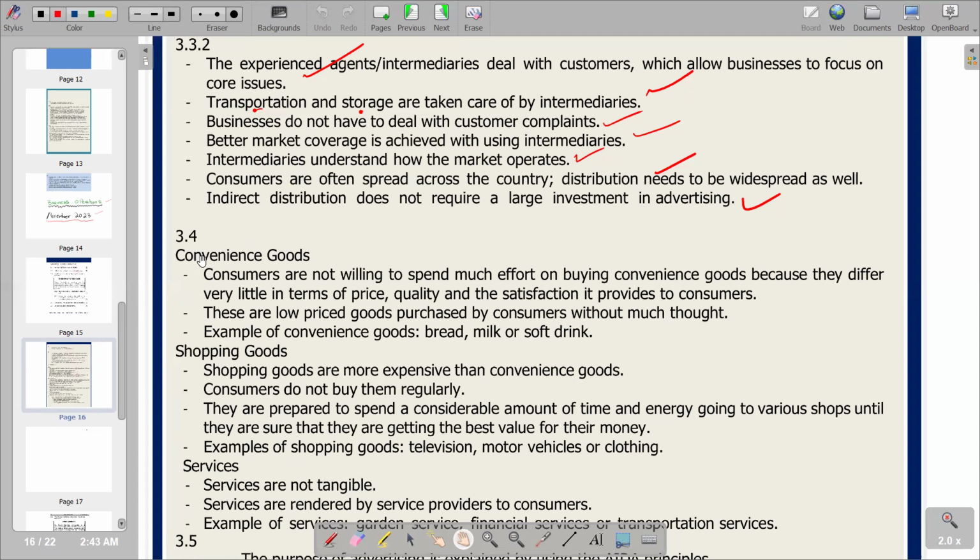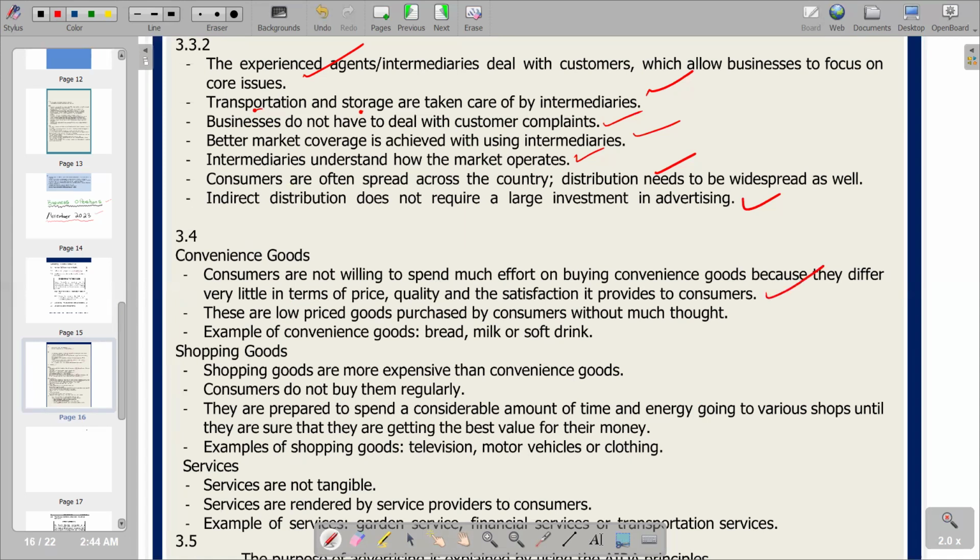So in the explanation on the answer section, it means consumers are not willing to spend much effort on buying convenience goods because they differ very little in terms of price, quality, and the satisfaction they provide to consumers. So this exactly is what we are trying to explain.